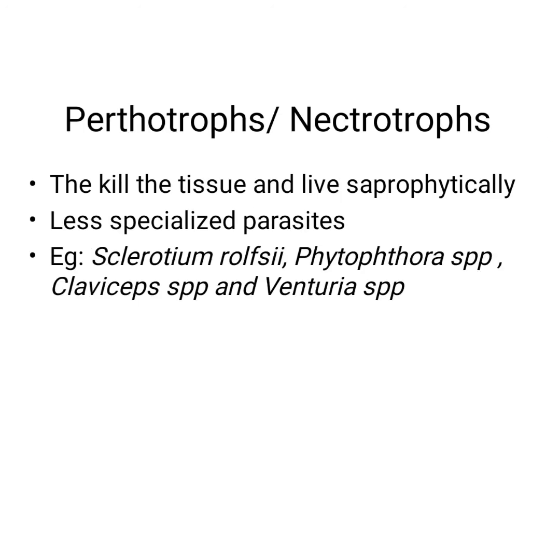They are hemibiotrophs. Coming to the necrotrophs, it is otherwise known as perthotrophs. Other names are very important. The organisms which kill the tissue in advance of penetration and they live saprophytically. That is, they live on dead tissues. Okay. And they are also called less specialized parasites. Okay, less specialized parasites. Examples to be noted: Sclerotium rolfsii, Phytophthora species, Claviceps species and Macrophomina species.